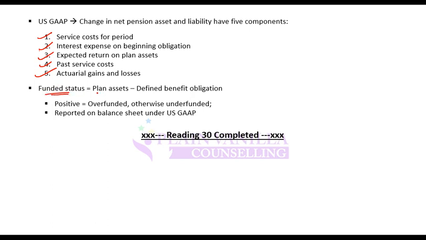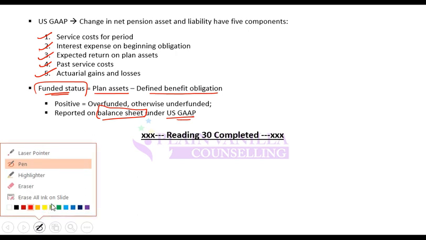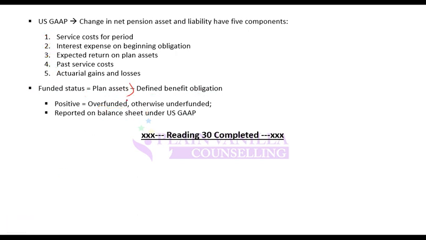Funded status. What is funded status? It is plan assets minus defined benefit obligation. And remember one thing, that in US GAAP, you report this funded status on the balance sheet. The balance sheet should show the funded status. If plan assets are higher, that is overfunded. If plan assets are lower, that is underfunded.